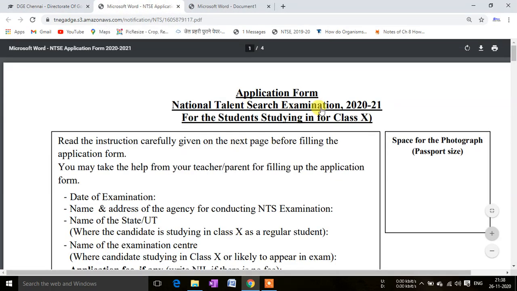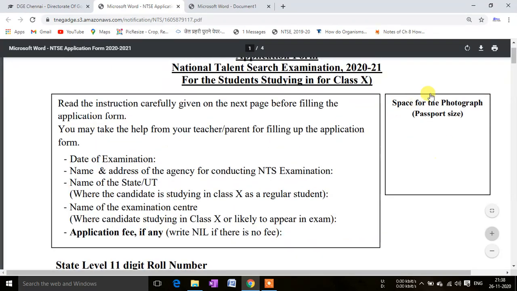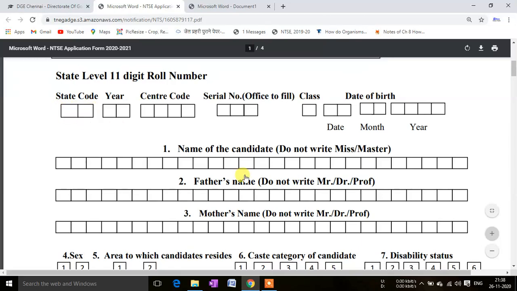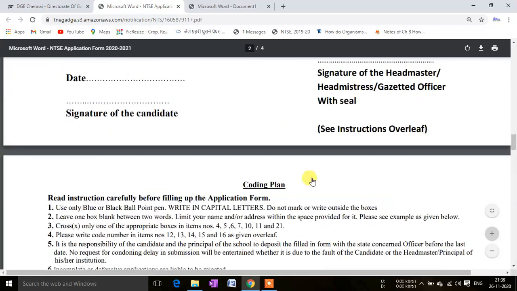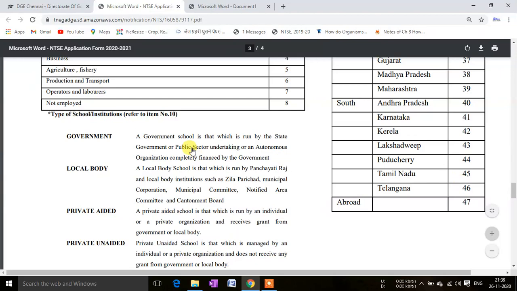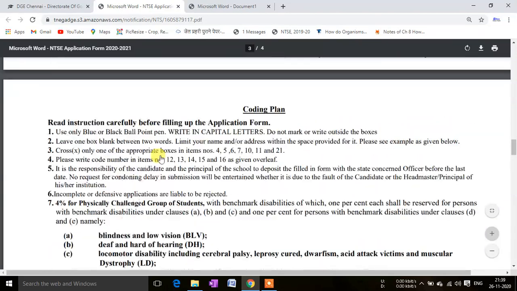So here is the application form. You can see this is the form, and here is the passport size photo you will have to paste, and these are some codes, state code, center code. You do not have to write the center code, that will be written by the state government, and the state code will be provided. Here are some state codes, and if you are from Tamil Nadu you will put 45 here. Okay, so in this way you will have to write the name, and one thing you have to do is make cross marks.